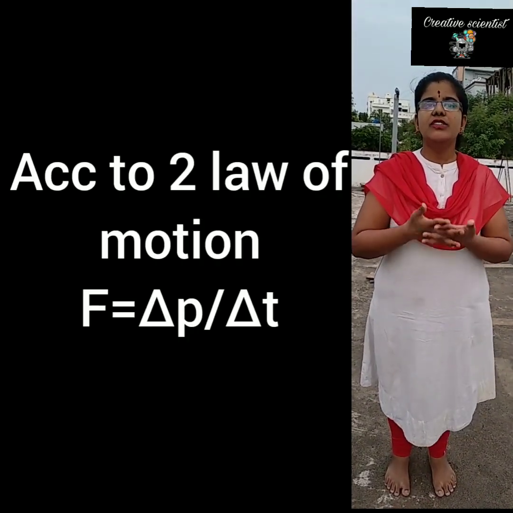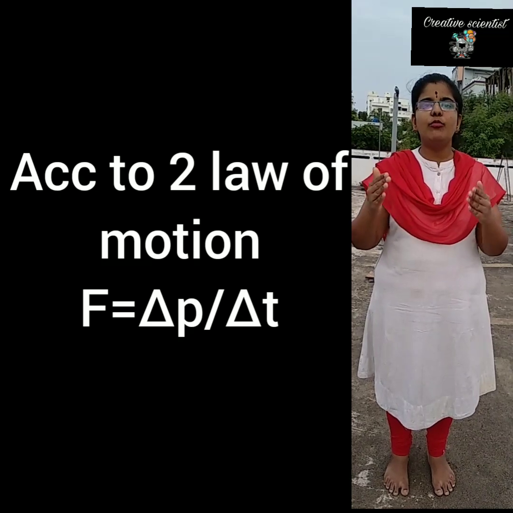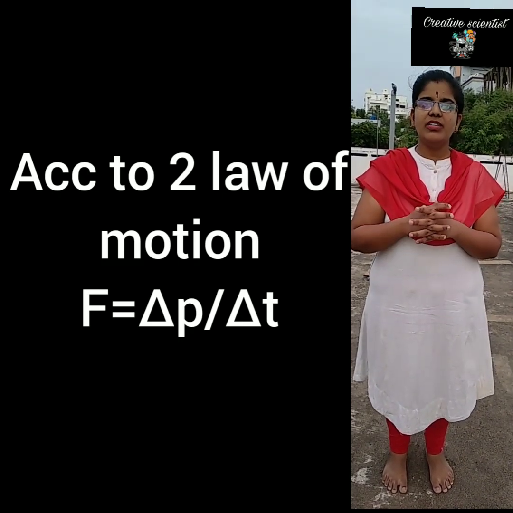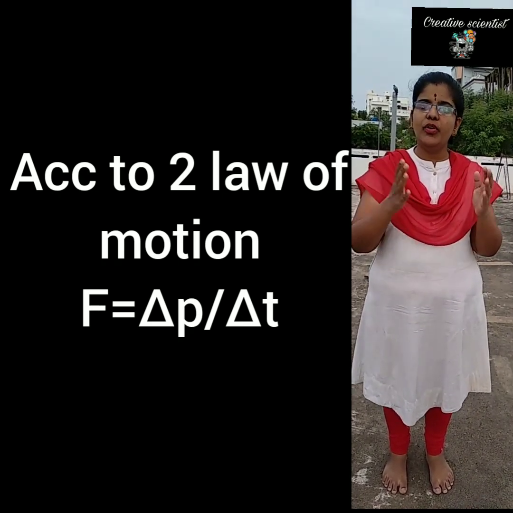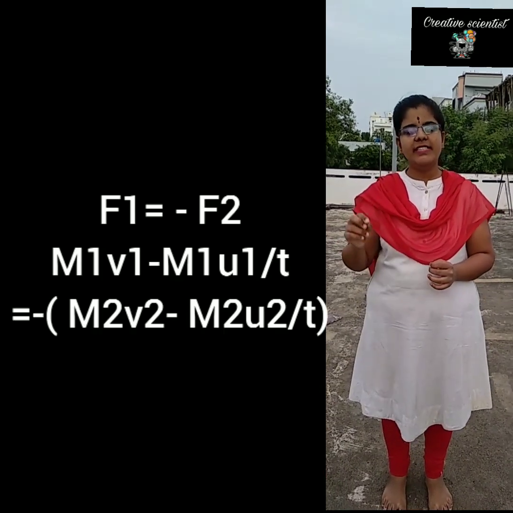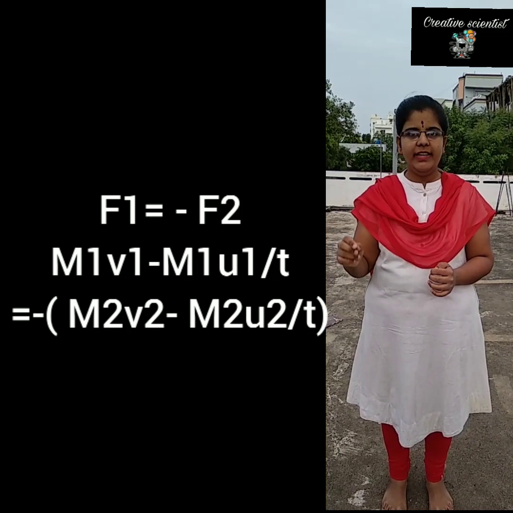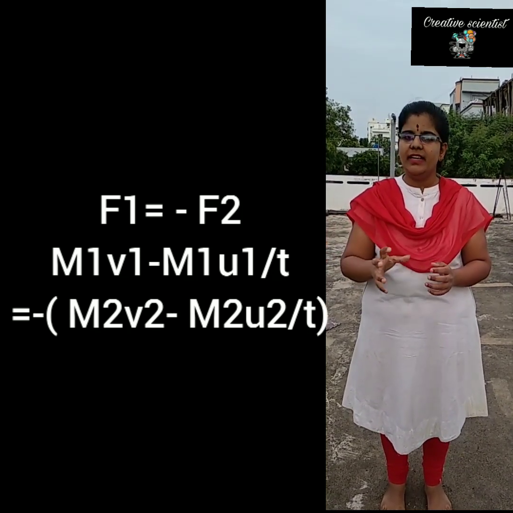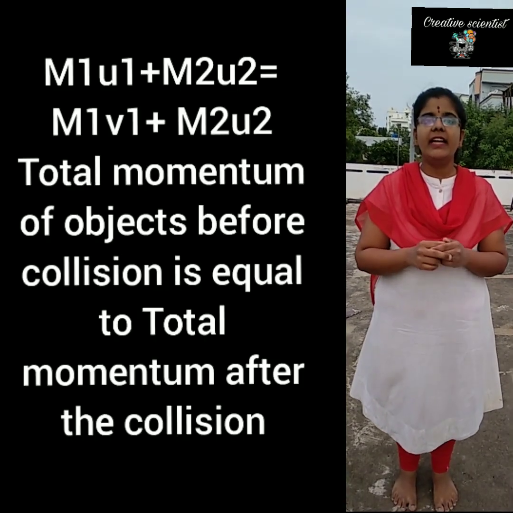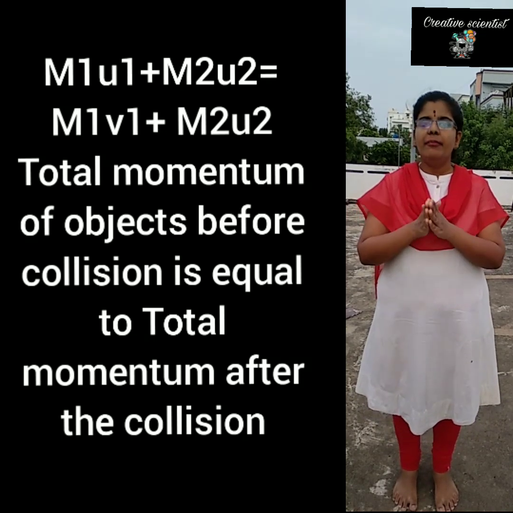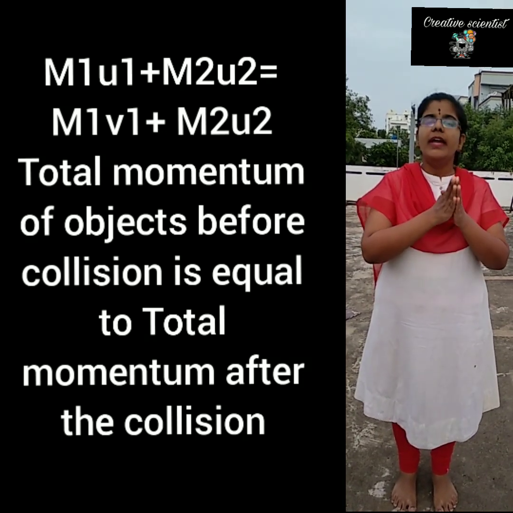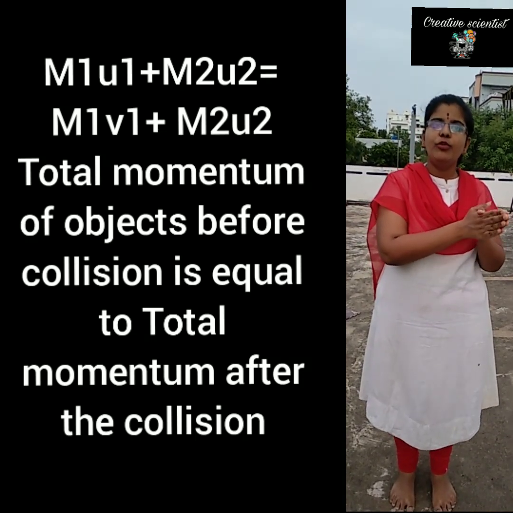According to the second law of motion, what is force? Force is nothing but the change in momentum per time. So what is the change in momentum? (m1v1 - m1u1)/t is equal to (m2v2 - m2u2)/t. On solving, we get m1u1 + m2u2 = m1v1 + m2v2.